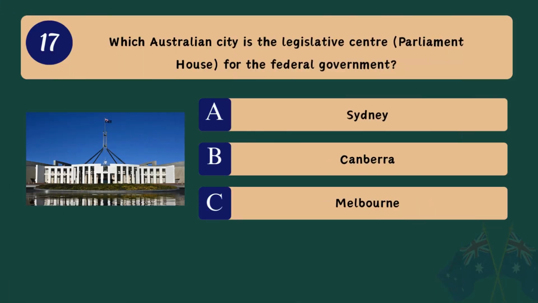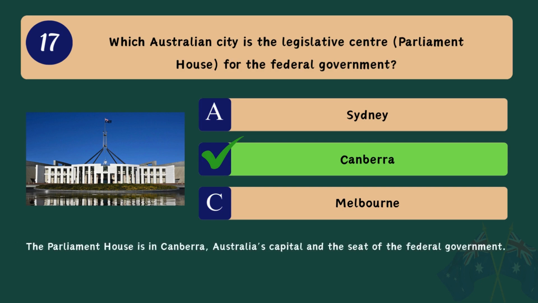Question 17. Which Australian city is the legislative centre, Parliament House, for the federal government? A. Sydney. B. Canberra. C. Melbourne. Correct answer. B. Canberra. The Parliament House is in Canberra, Australia's capital and the seat of the federal government.